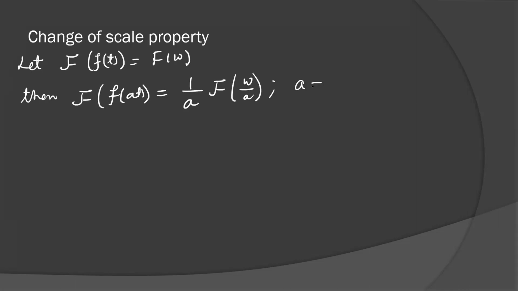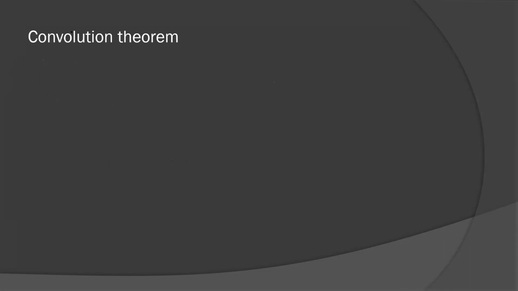Here a is not equal to 0. You can prove this by using the simple formula, similar to the proof as in Laplace transformation.